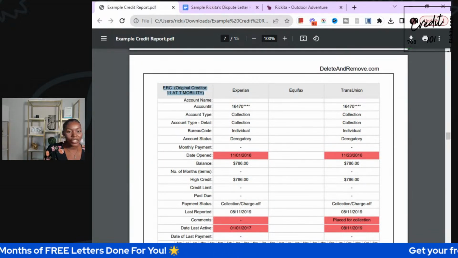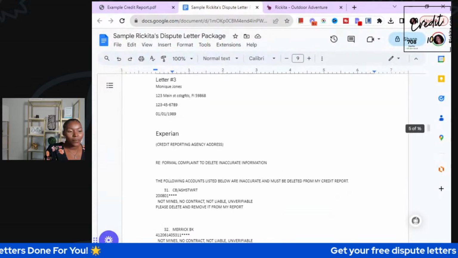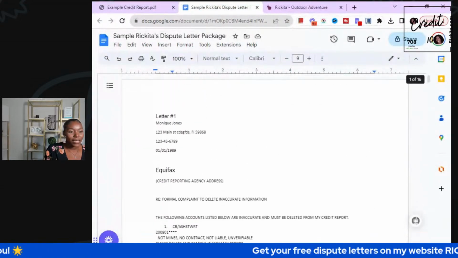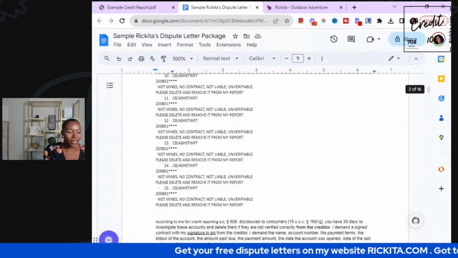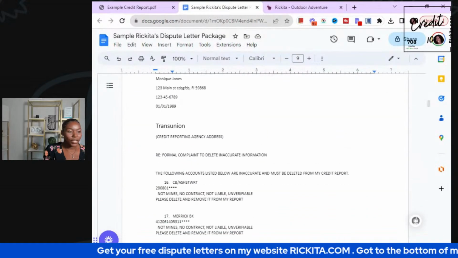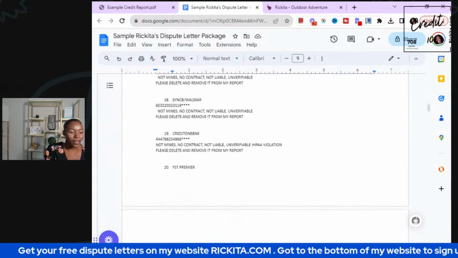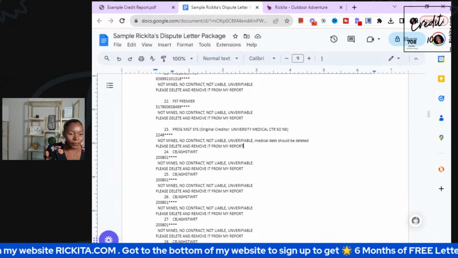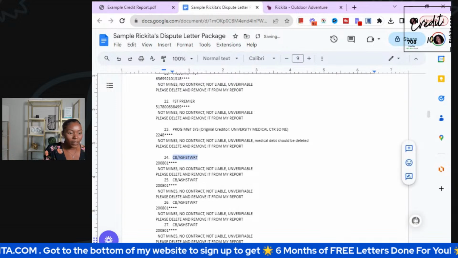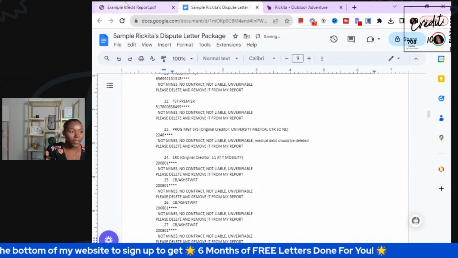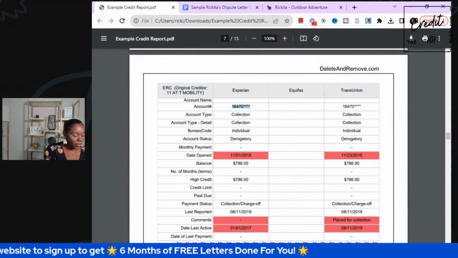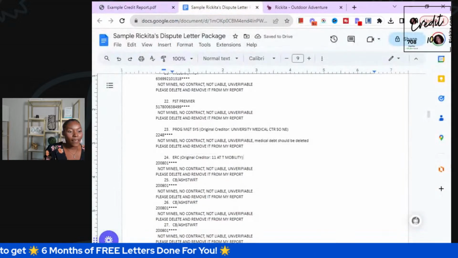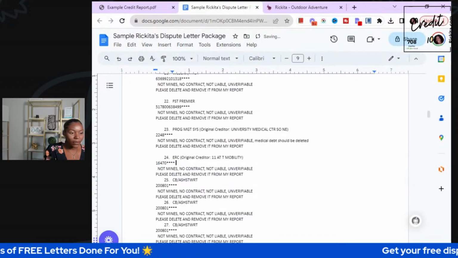Now, this is another collection. It's not on Equifax, so we're going to skip our Equifax. So let's see. Here is our Equifax letter. Let's scroll down to our TransUnion letter, which is right here. And then let's go to our Ashley so we can see. Okay, add some space here. So here is the name of the account, Enhanced Recovery Company, ERC basically. And then here is the account number.